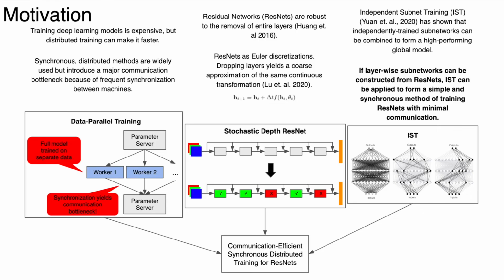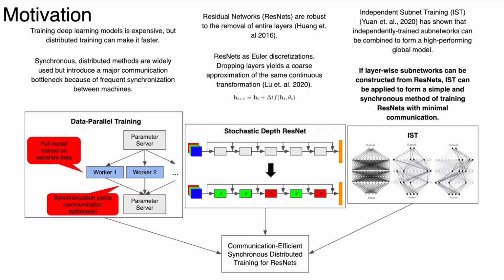The motivation for this work comes from three different areas. First, the area of distributed training for machine learning. Second, the area of stochastic depth residual networks. And third, the area of independent subnet training, or IST for short. So we know that training deep learning models is expensive, but we can use distributed training to make it faster. The canonical approach is to use some kind of synchronous distributed method, but this can introduce very large communication bottlenecks.